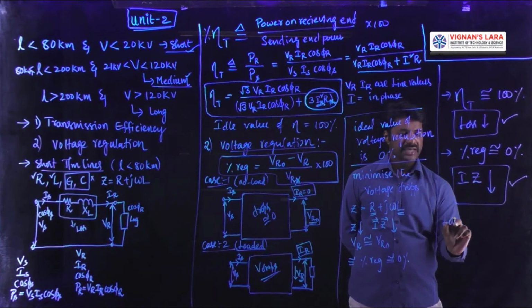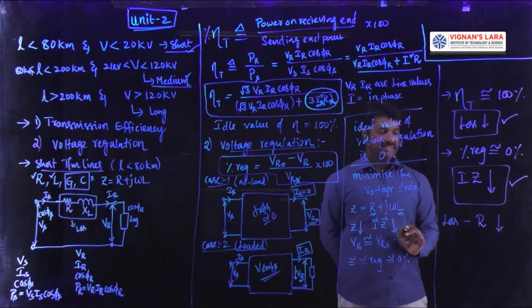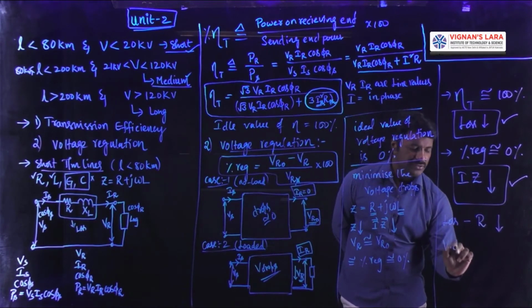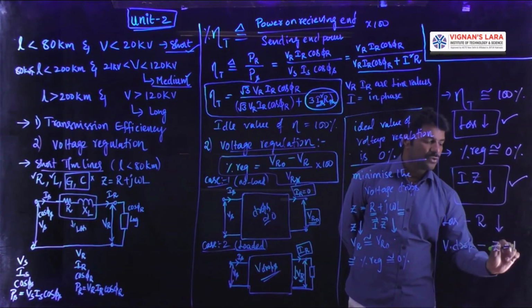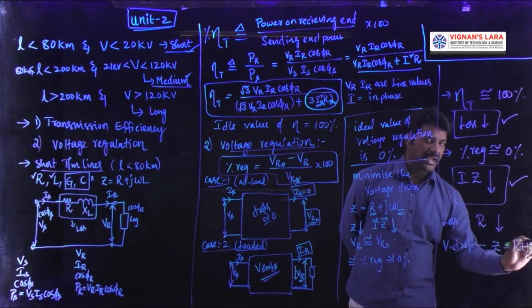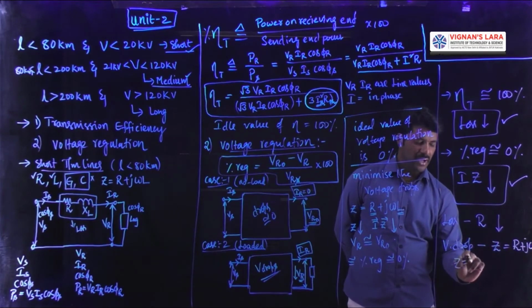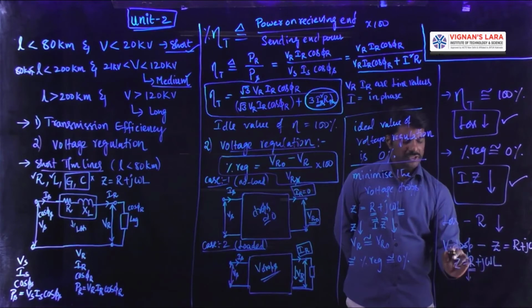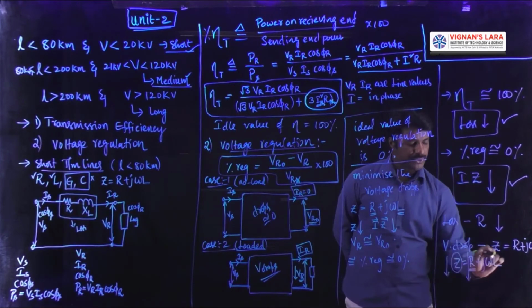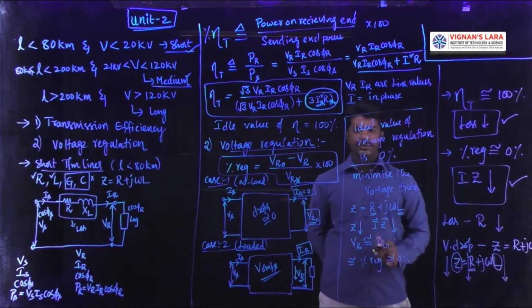The losses directly depend upon resistance, which is to be minimized in the design itself. Whereas the voltage drops depend upon impedance Z, which is equal to R plus j omega L. The resistance we have already designed with a lower value. Still, to decrease the impedance magnitude, the inductance should also be minimized. These are our two objectives.